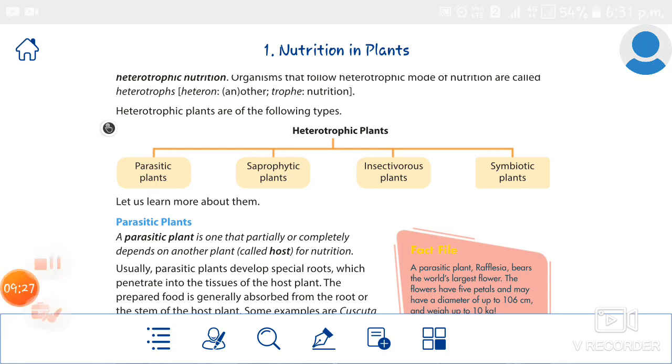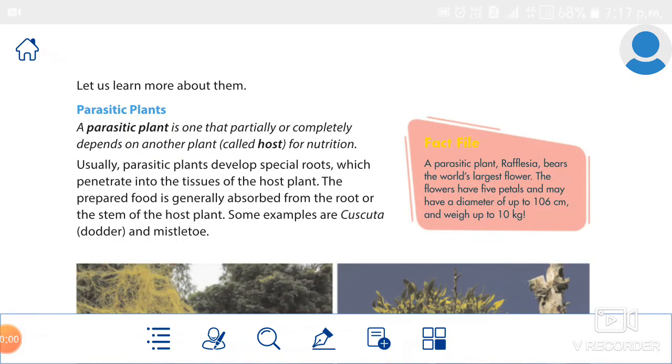Imagine you are going to your uncle's house. Here, who is the host and who is the guest? Your uncle is the host and you are the guest, right? So likewise, this parasitic plant is like a guest to the host plant.